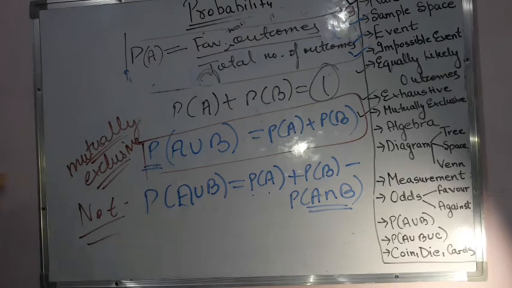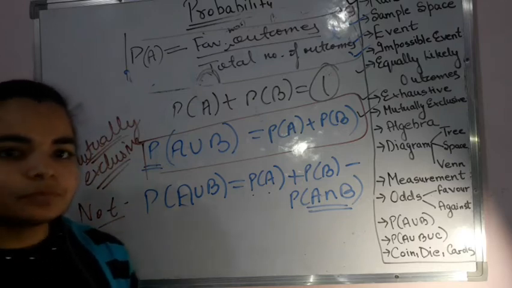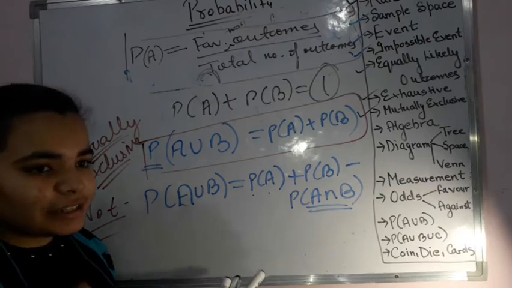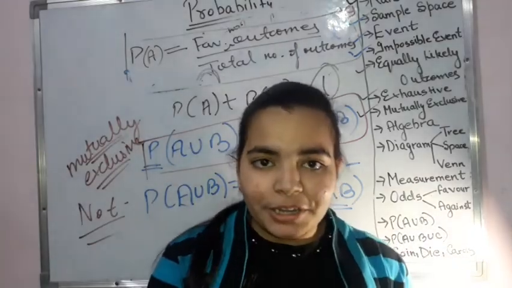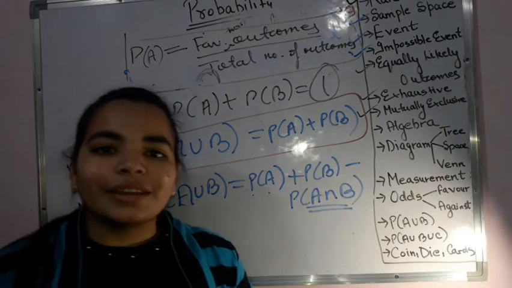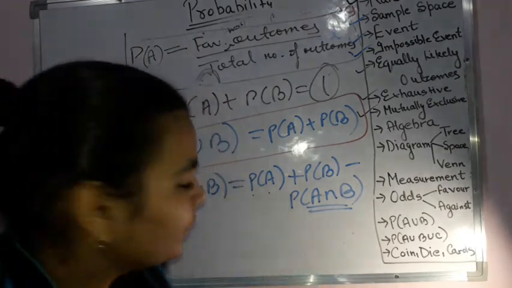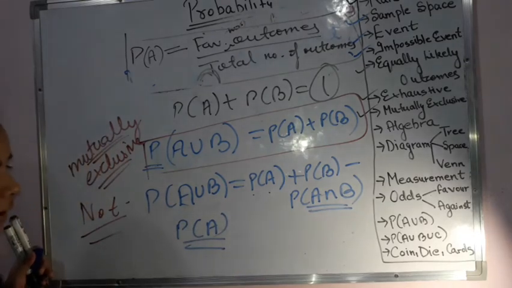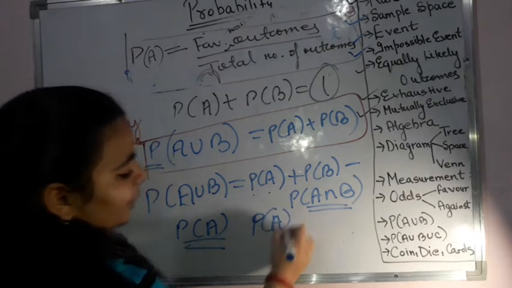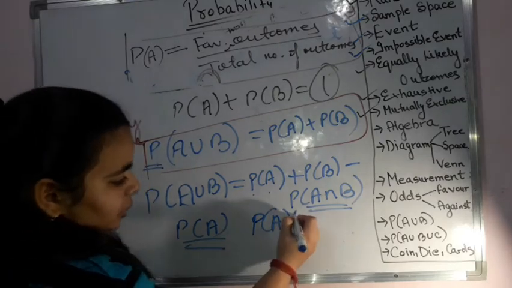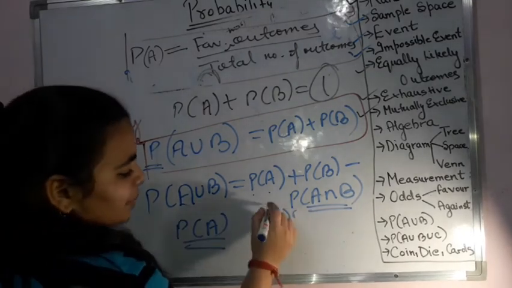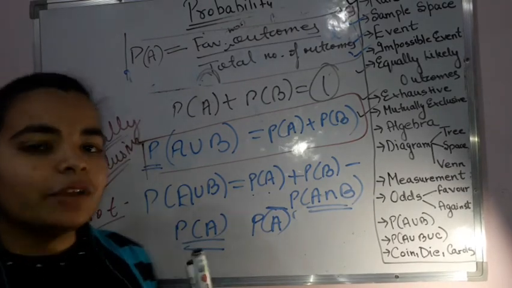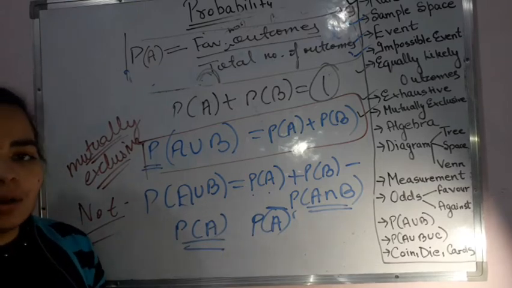Okay. Now we have the complement. What is a complement? Complement we have studied in the set portion also. That is basically the not happening of that event, or the negative of an event is known as a complement. That means possibility of A is represented like this, and if I ask you to find out the probability of not happening of A, then I can write it as this with a comma over here, or I can represent it with the help of bar. This is probability of not happening of that event, that we write as the probability of A complement.